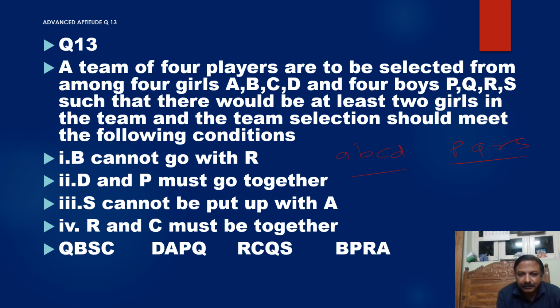Now B cannot go with R. So first this option is gone. D and P must go together. S cannot be put with A. And then D and P must go together. R and C must go together. So fourth option is gone. B cannot go with R. D and P must go together.